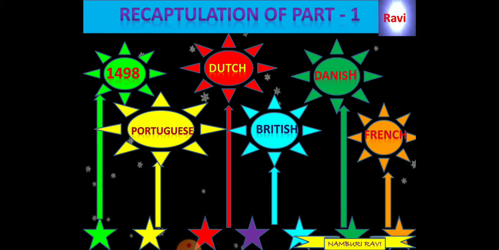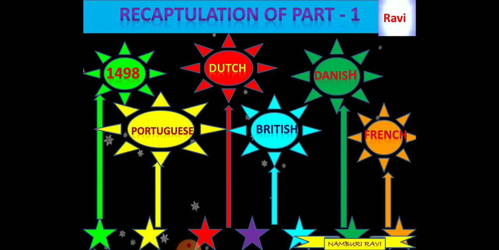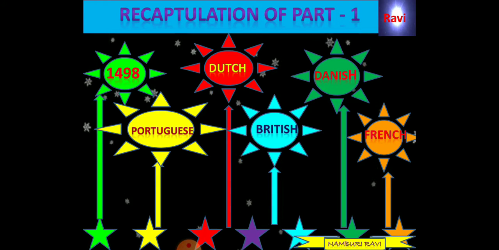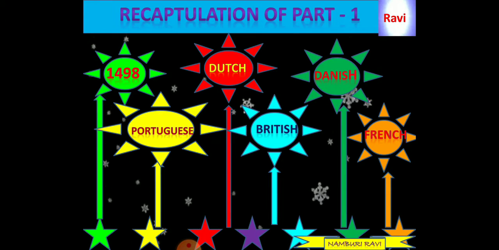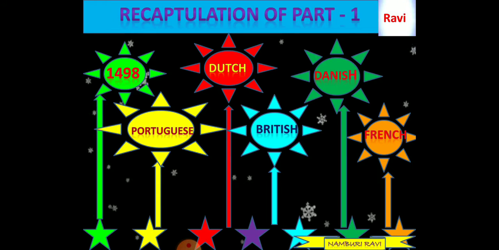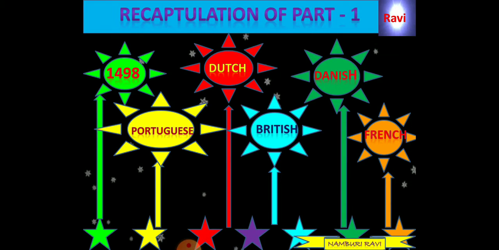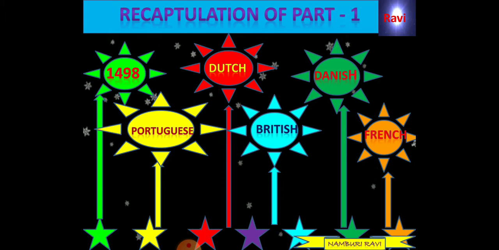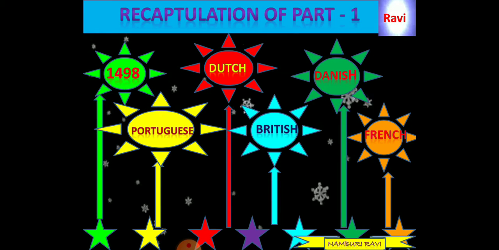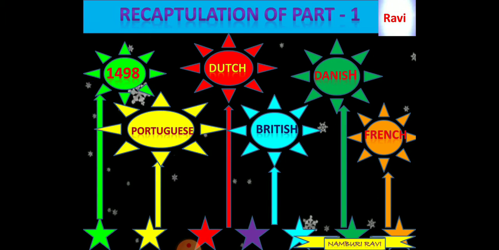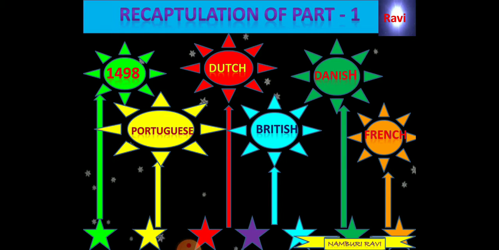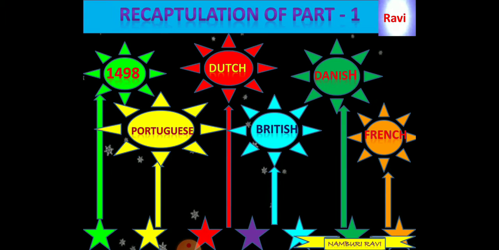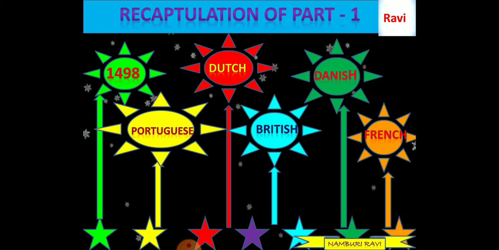Later these European companies were engaged in wars with each other. Finally the other four European countries, the French, Danish, Dutch and Portuguese traders, left the country because they could not compete with the British East India Company. Thus the British East India Company was the only trading company in India.